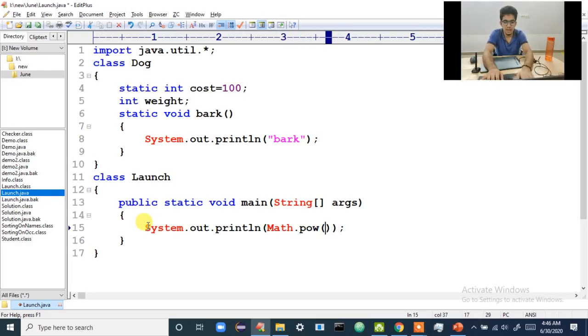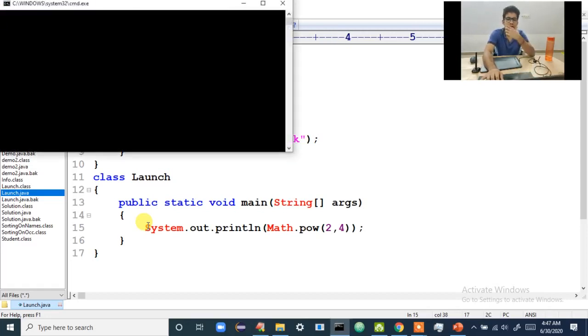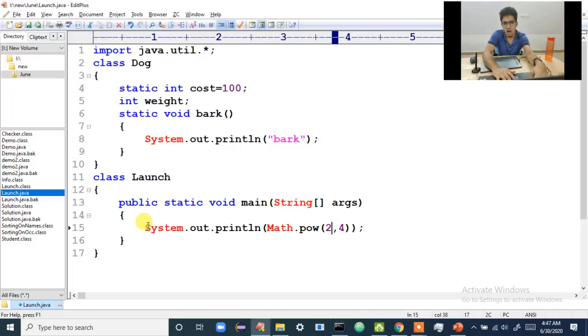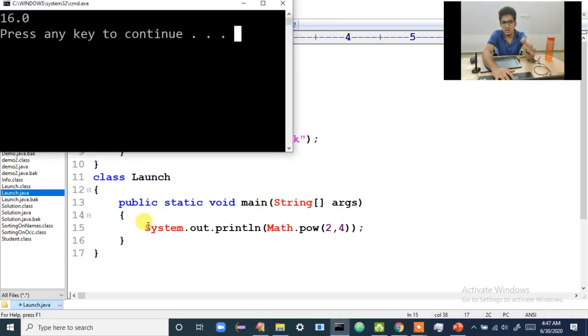For example, I want to find 2 to the power 4. What is 2 to the power 4? 2 to the power 4 is 16. So I want to print that 16. See, I got the output as 16.